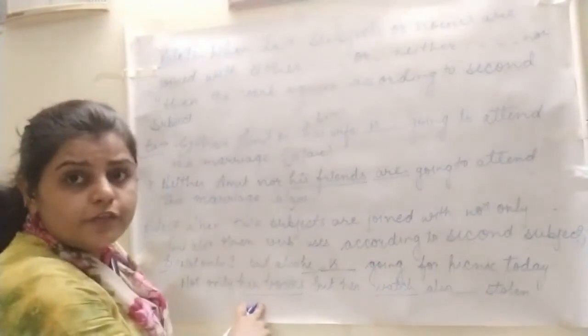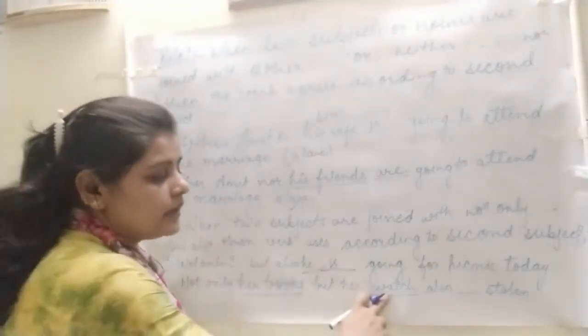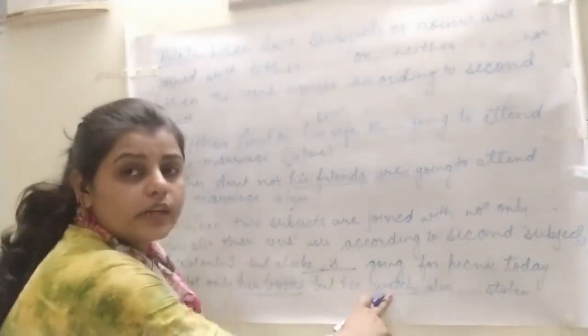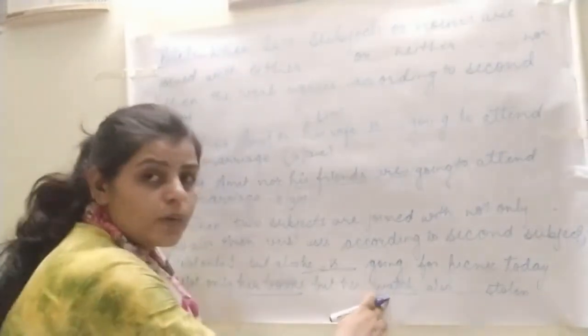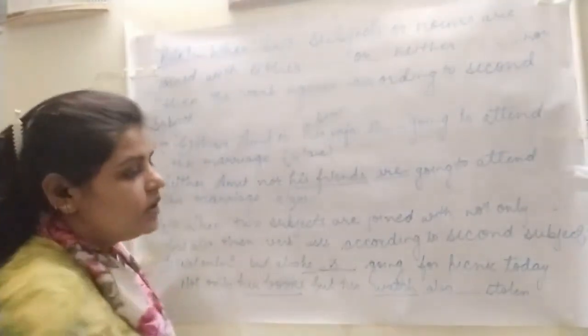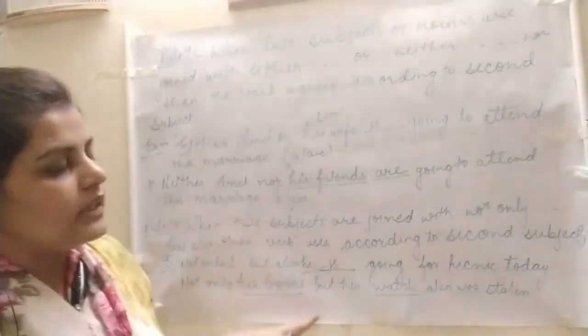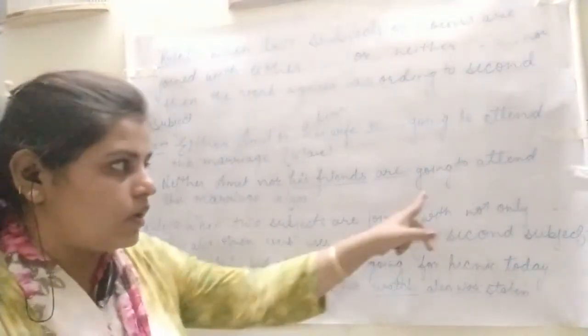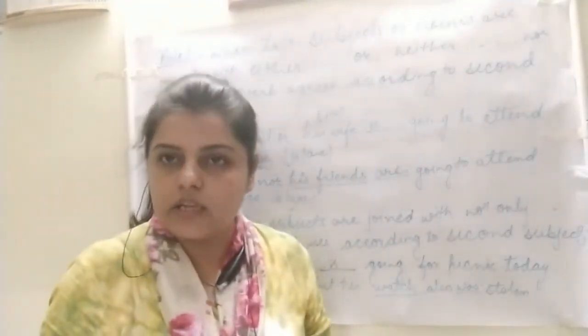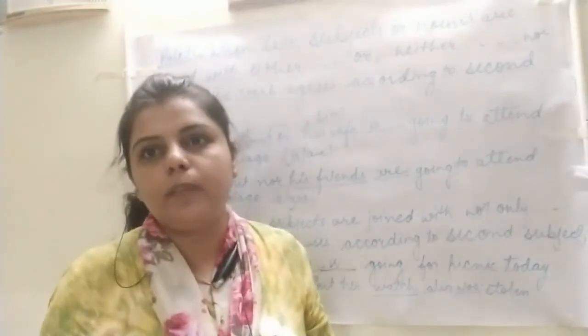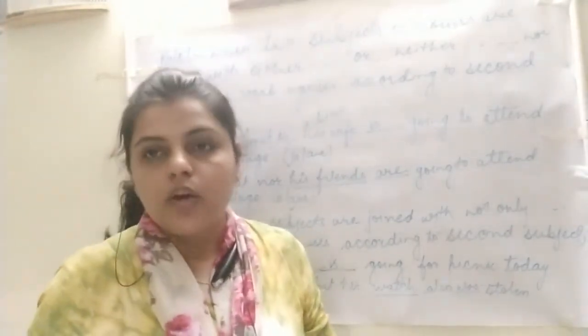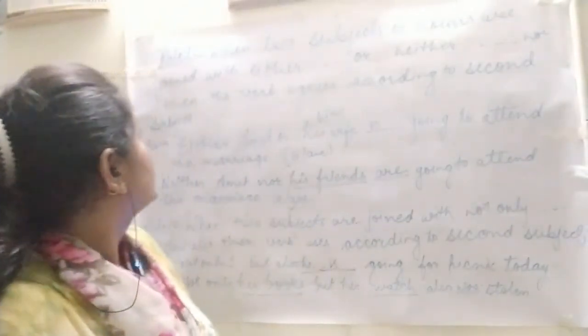Though the first subject is plural, we use the verb according to the second subject, and our second subject is singular, so we'll use the singular verb was stolen. Okay, in both these rules, either or, neither nor, not only but also, we use the verb according to the second subject. Okay, let us move forward with the 11th rule.